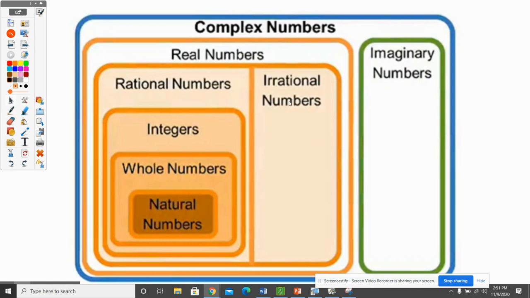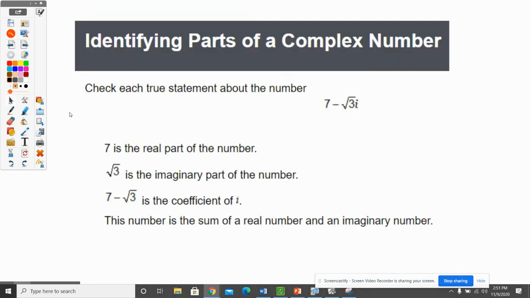So here's another diagram of how this could look. There's all the real numbers, and here are the imaginary numbers, and then complex numbers would have both real parts and imaginary parts. So let's talk about these parts. We have a number, 7 minus the square root of 3i.